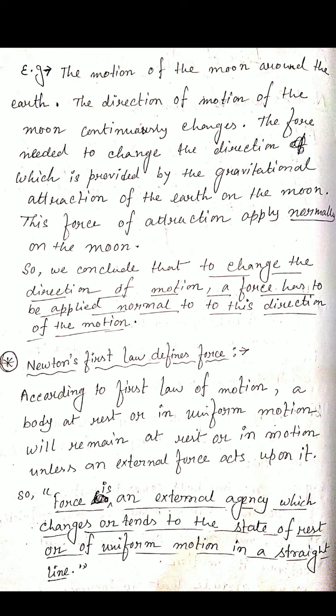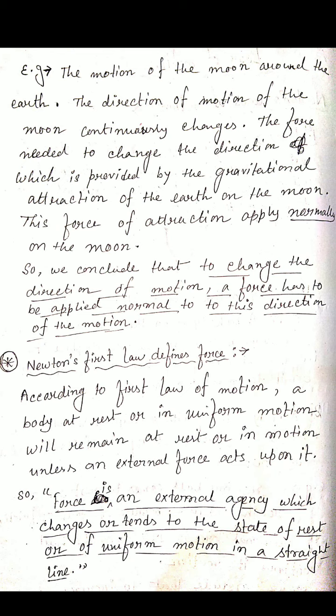And we know that in circular motion, at each and every point the object's direction changes due to that gravitational attraction of the Earth on the moon. So we conclude that to change the direction of the motion, a force has to be applied normal to the direction of the motion.